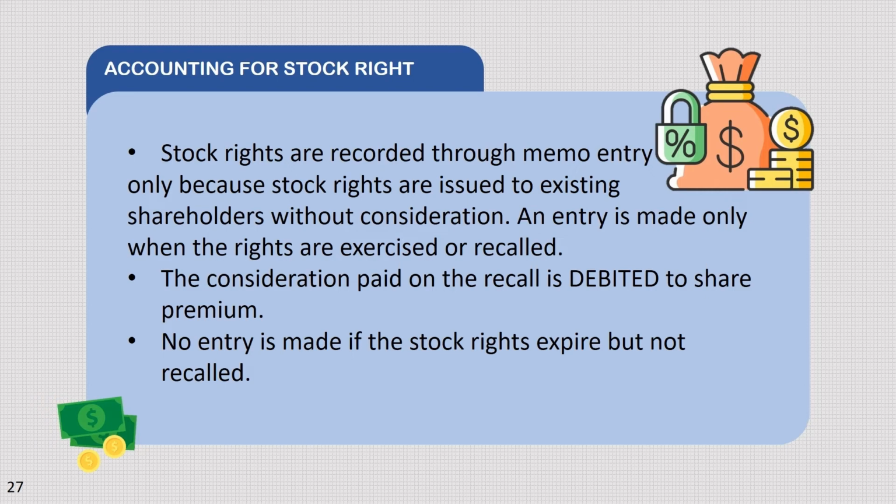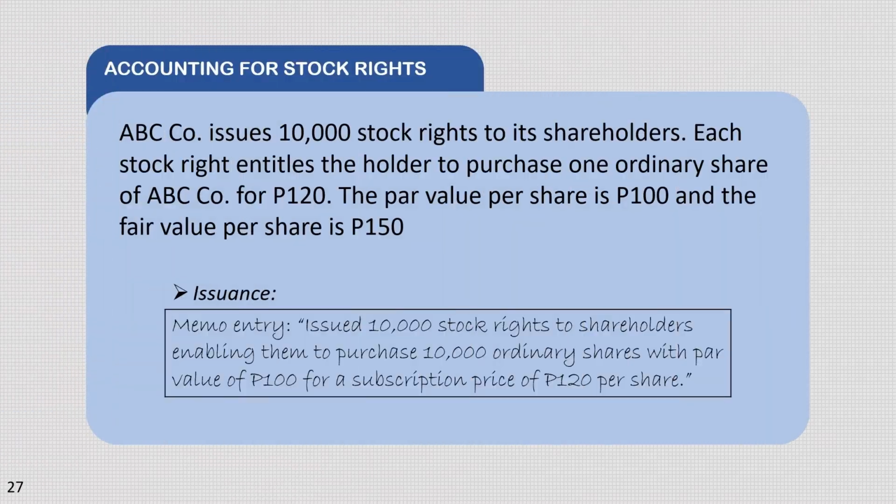Kapag naman na-expire yung stock rights ng walang naganap na recall, walang magiging entry. Illustration: ABC Company issues 10,000 stock rights to its shareholders. Each stock right entitles the holder to purchase one ordinary share of ABC Company for 120. The par value per share is 100 and the fair value per share is 150.